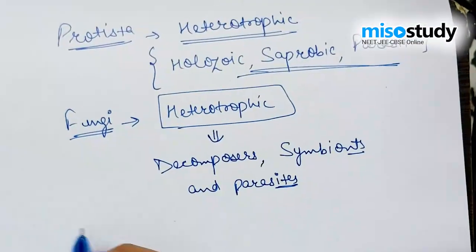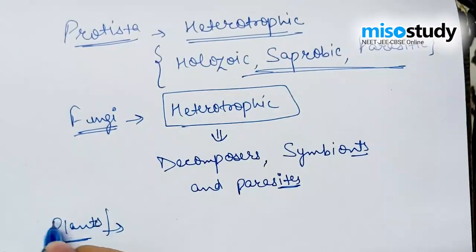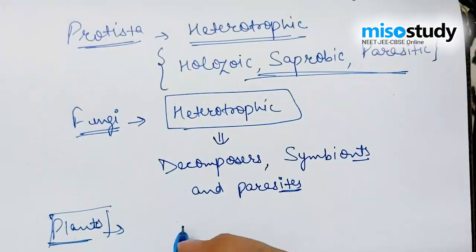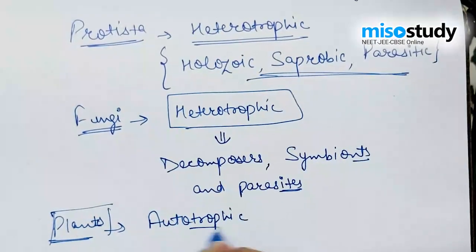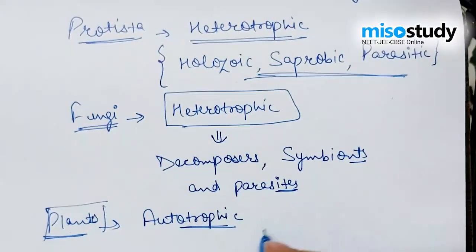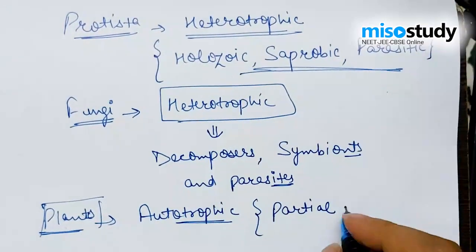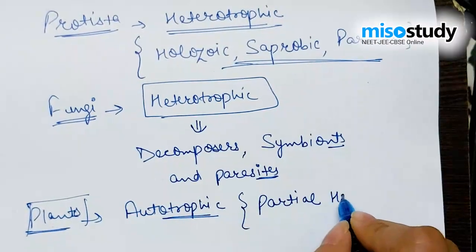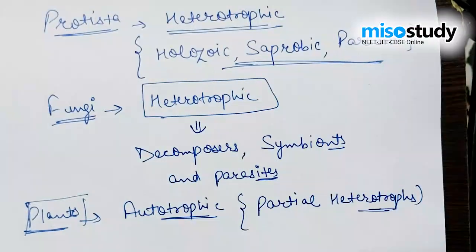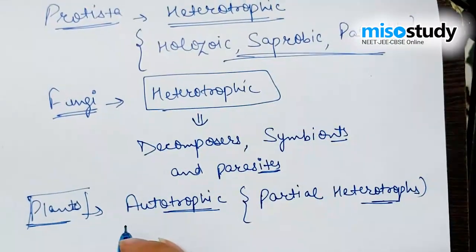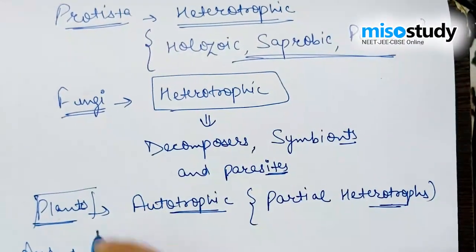And when we discuss plants, plants are mainly autotrophic, where some are partial heterotrophs, for example the pitcher plant. Partial heterotrophs.